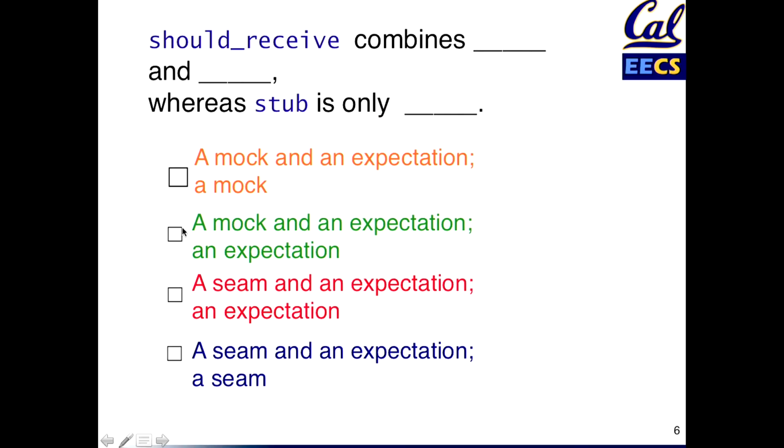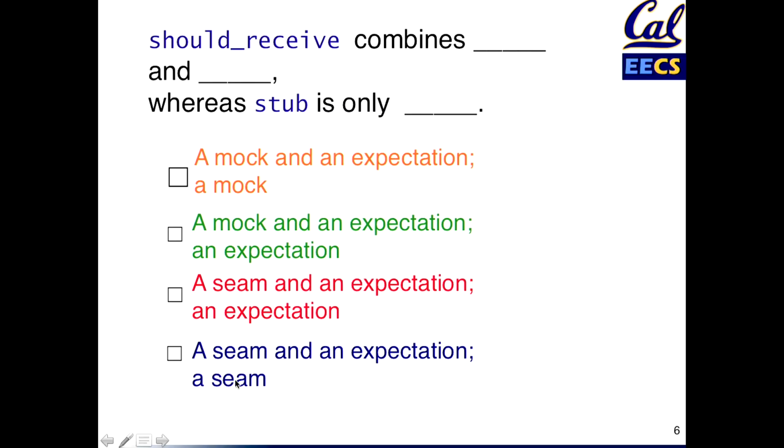So that leaves us with number 2 or number 3. And what is it that should receive and stub certainly have in common? Well, should receive and stub are basically both, or sorry, not number 2 and number 3. Yeah, I meant number 4. So what do should receive and stub actually have in common? Well, they're both places that when you're writing tests allow you to surgically alter the behavior of the program without changing the source code of the program. So both of them are kinds of seams, right?